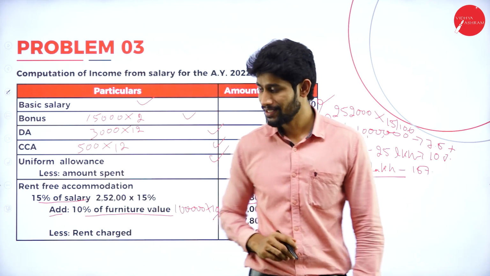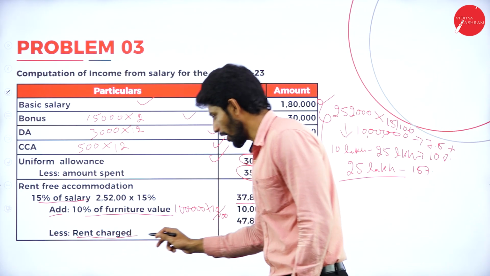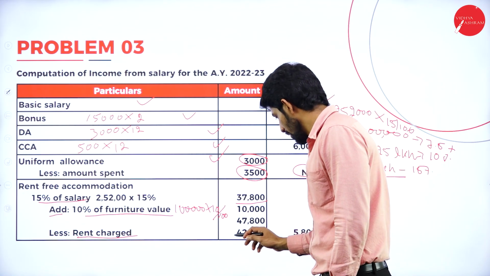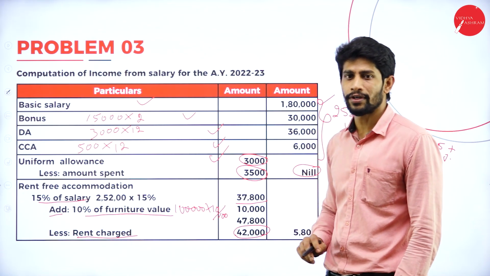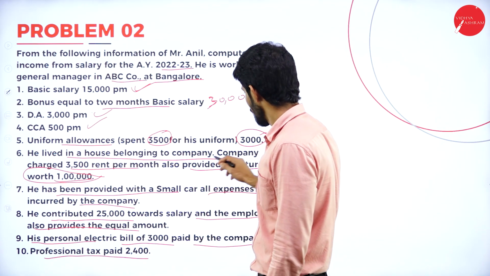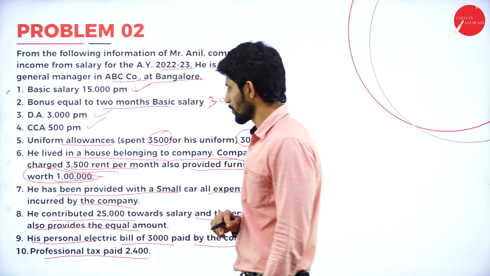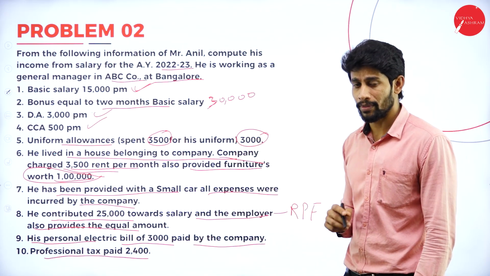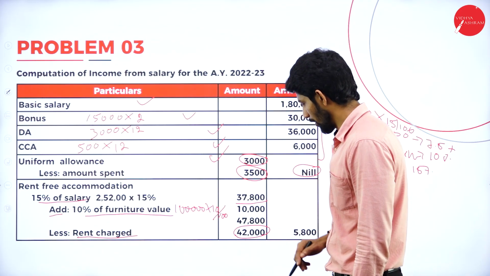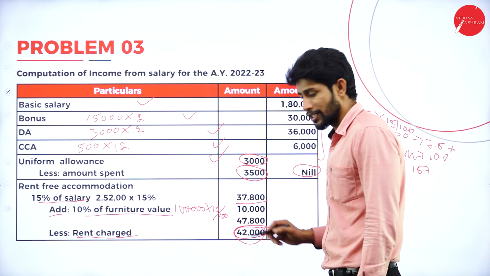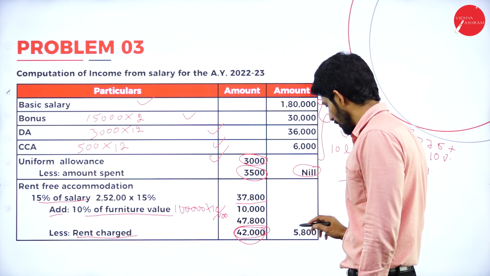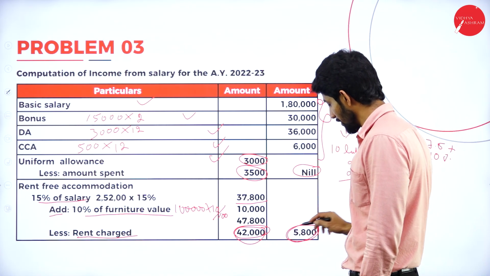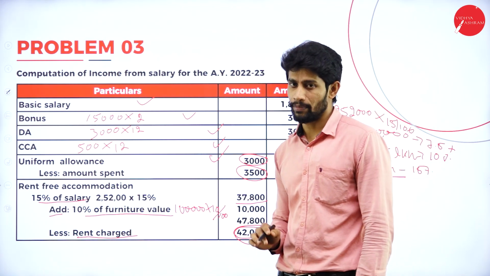So now less rent charged or rent paid by the employee of rupees 42,000. So from where I got this 42,000? Yes, it is also given in the problem. Company charged rupees 3,500 per month, into 12 months, you will get 42,000. So deduct 42,000 from 47,800. You will get the balance of 5,800. This 5,800 is called value of rent-free accommodation.